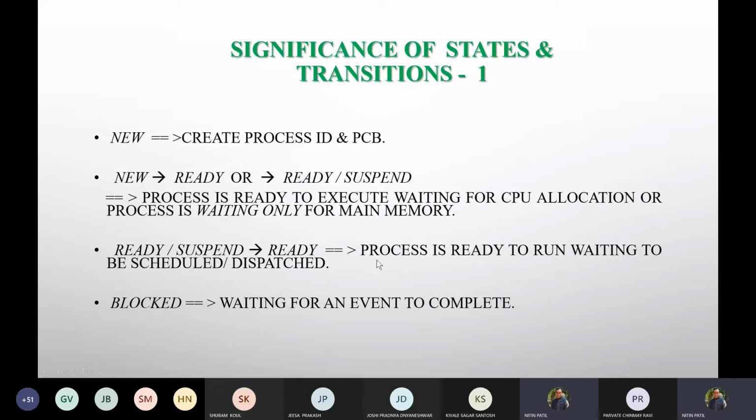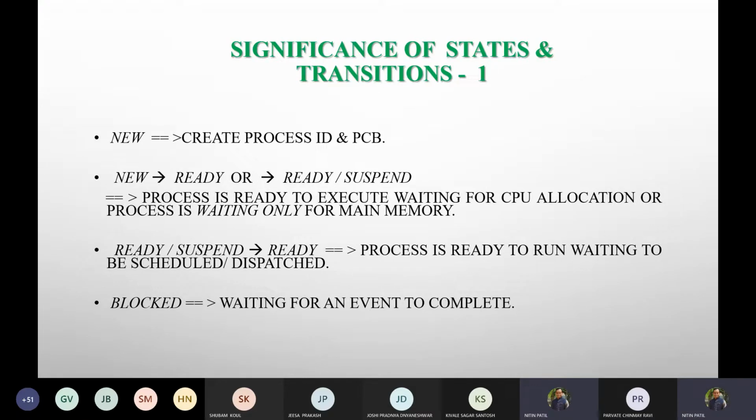Now the states can change. You can see that from new, when it is calling new, that means it is creating a process ID and PCB. Now from new, it would be in ready mode, or from new, it would be ready suspended. If the first line itself is getchar, the process is ready to execute, but the CPU is not given, or it is waiting for main memory.